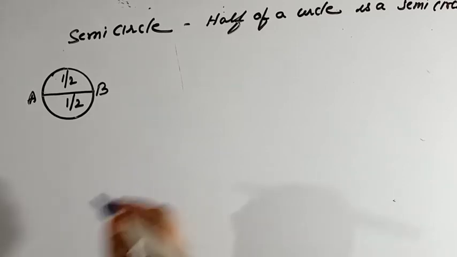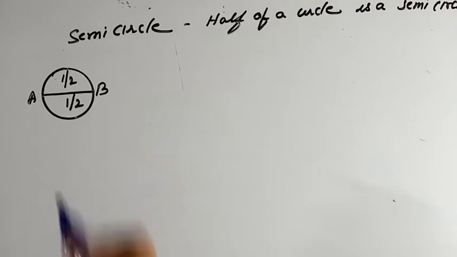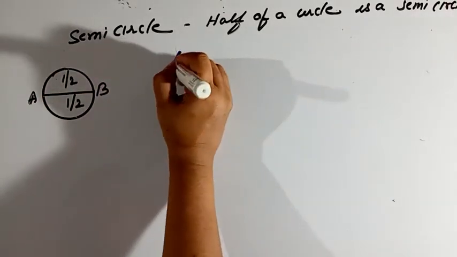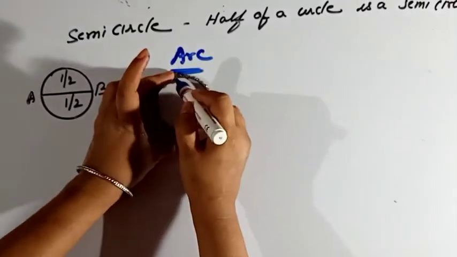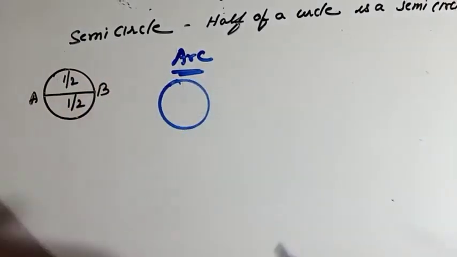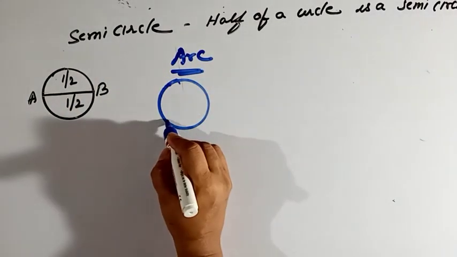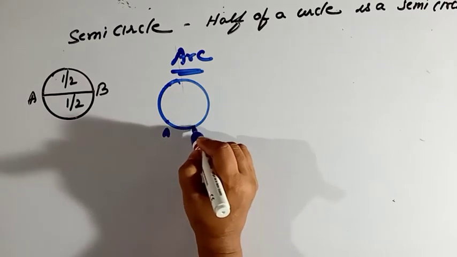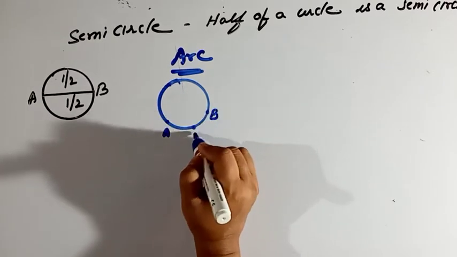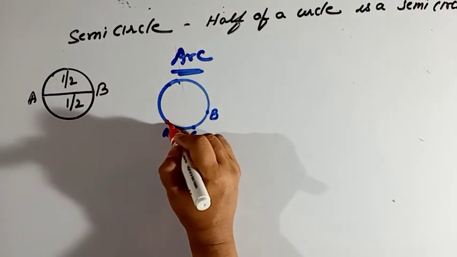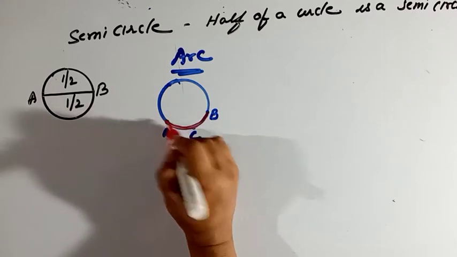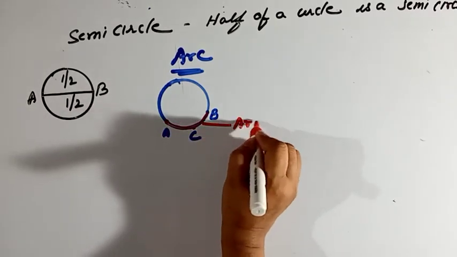Okay. Now arc. How will you define an arc? Suppose I draw a circle. Now I mark a point A. This is B. This is point C. So this part ABC is known as an arc.